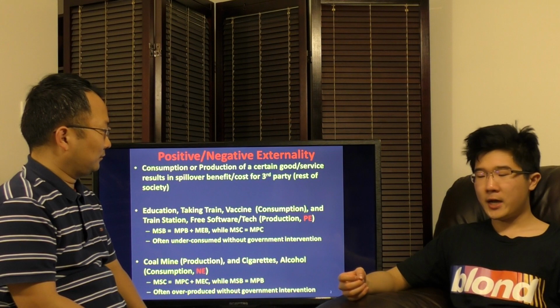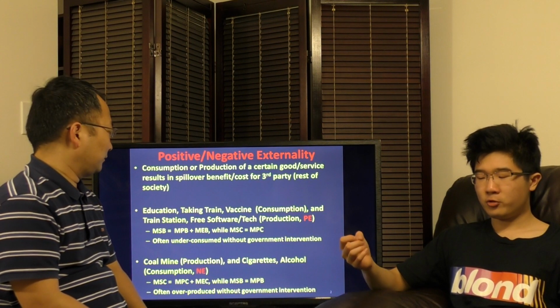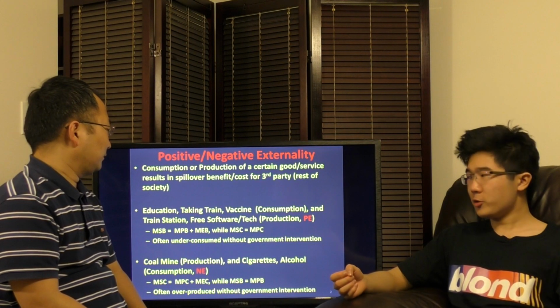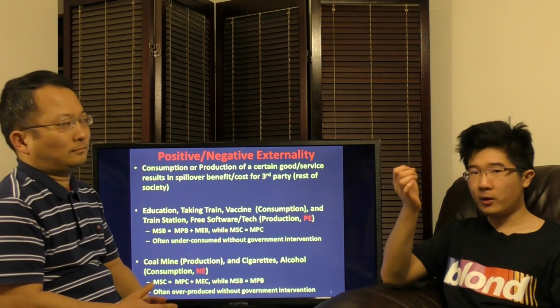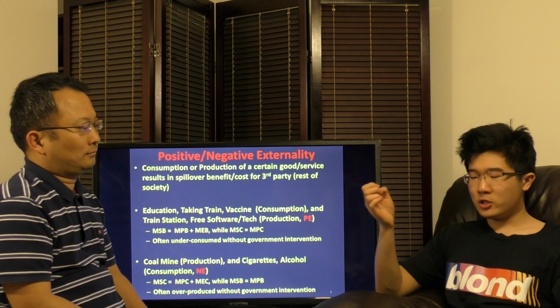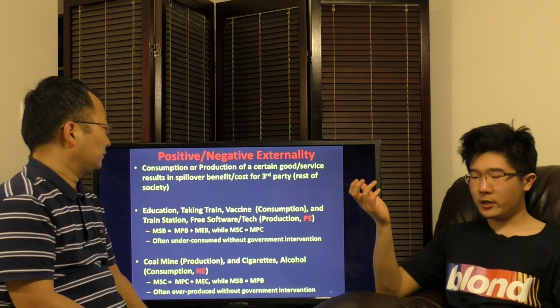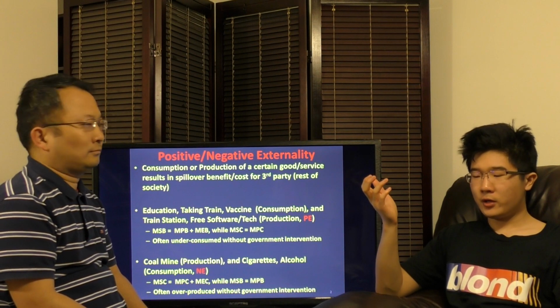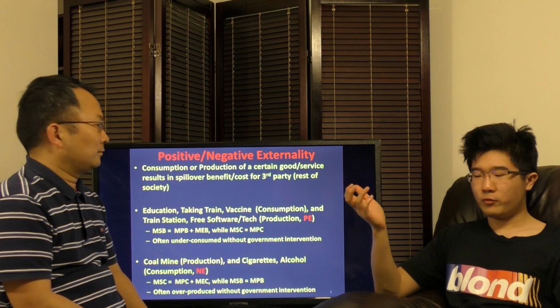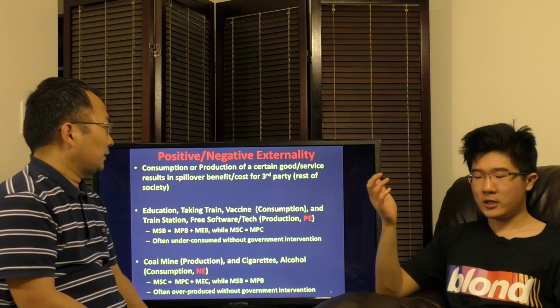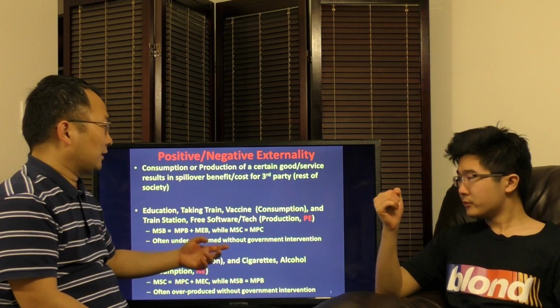While in this case, with no negative externality, marginal social cost equals marginal private cost. So you see here, since marginal private benefit is what we'd reach under a free market, the additional marginal external benefit is left out. And so in a pure free market, a good that has a positive externality is often underconsumed without government intervention. Yeah, we're going to see details in the next few slides.